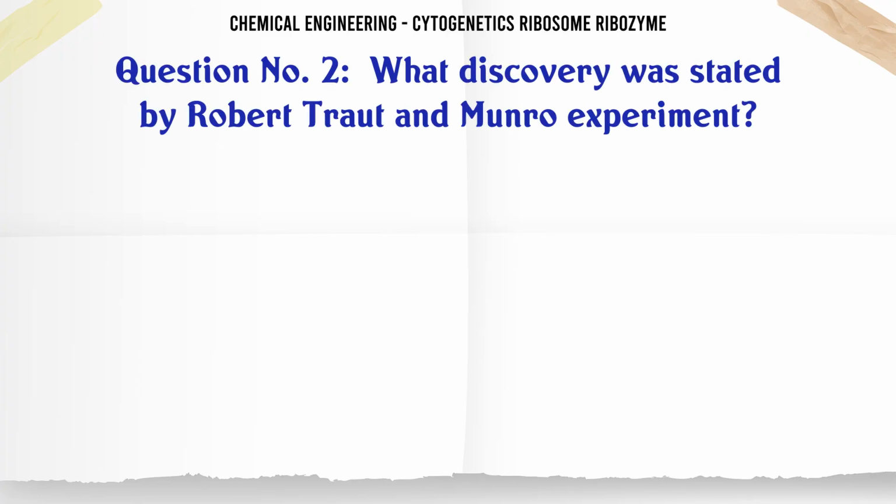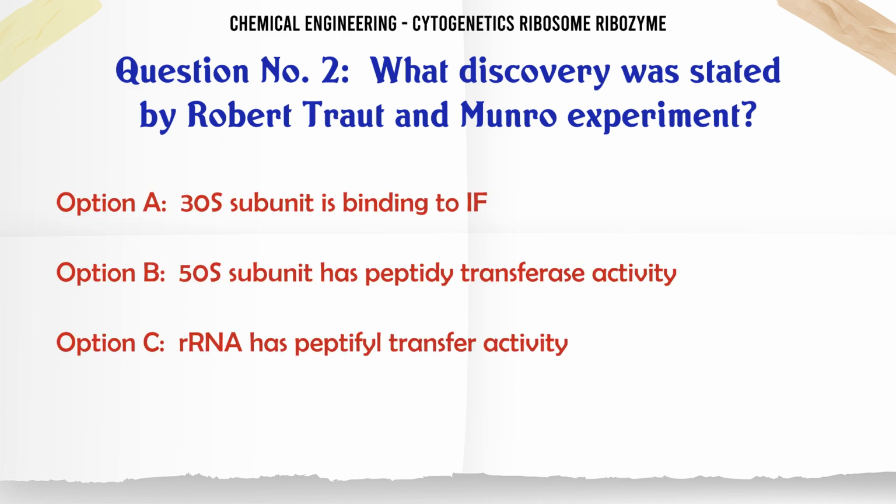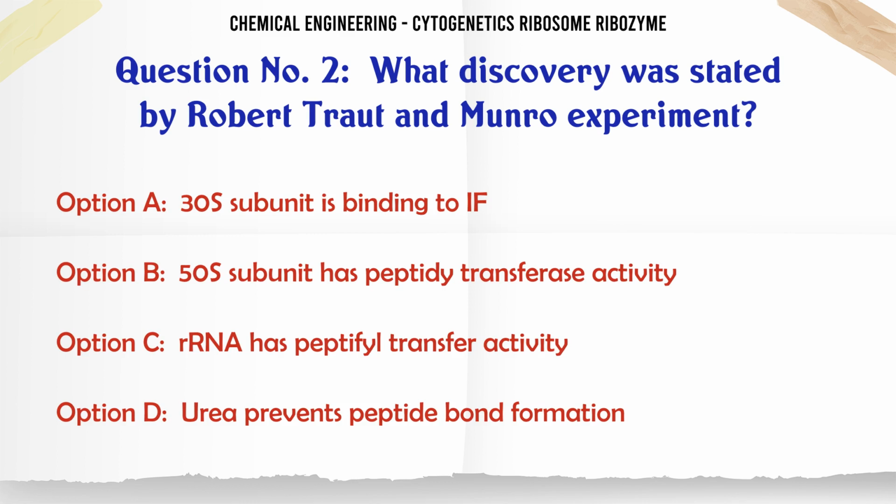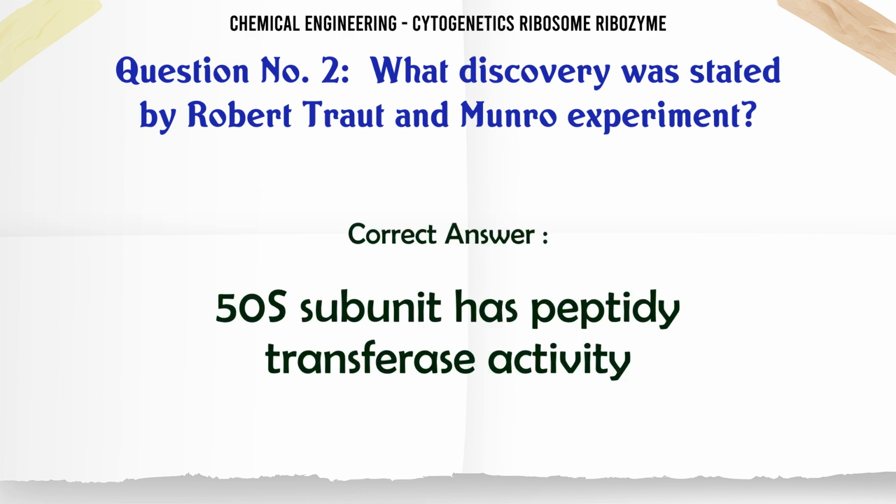What discovery was stated by the Robert, Traut and Munro experiment? A. 30S subunit is binding to IF. B. 50S subunit has peptide transferase activity. C. rRNA has peptidyl transfer activity. D. Urea prevents peptide bond formation. The correct answer is 50S subunit has peptide transferase activity.